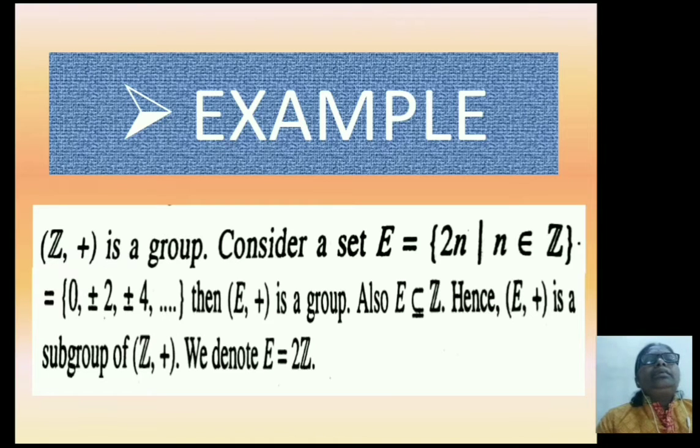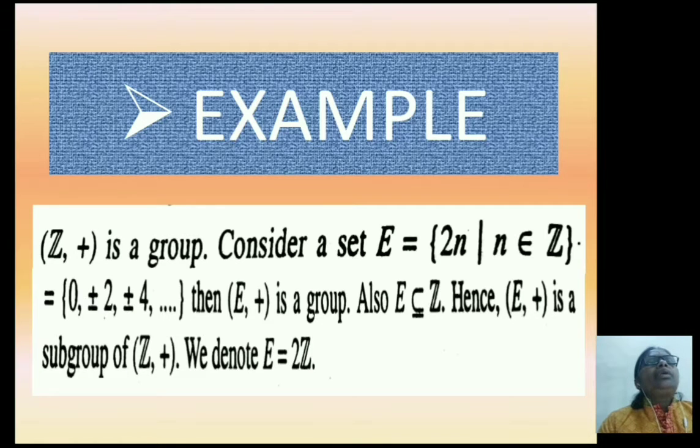Now we consider the next example. (Z, +) is a group. Consider a set E which is equal to the set of all 2n where n belongs to Z, which is equal to the set of all 2n, meaning 2 into n.